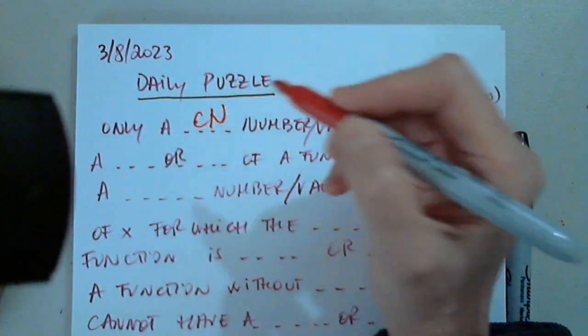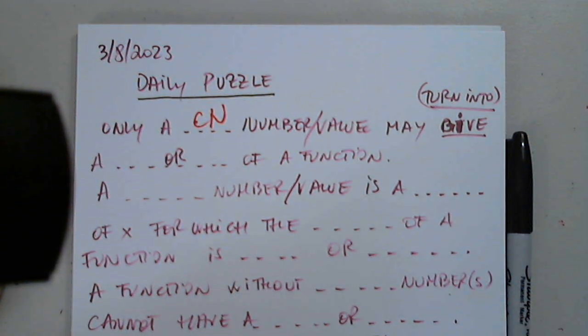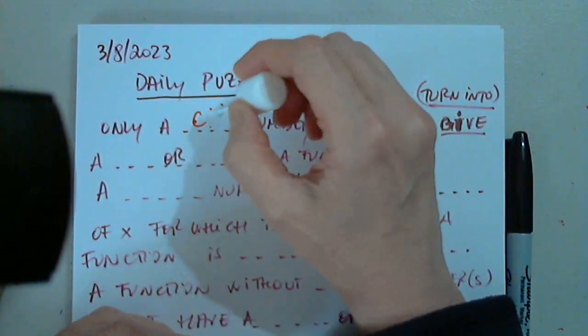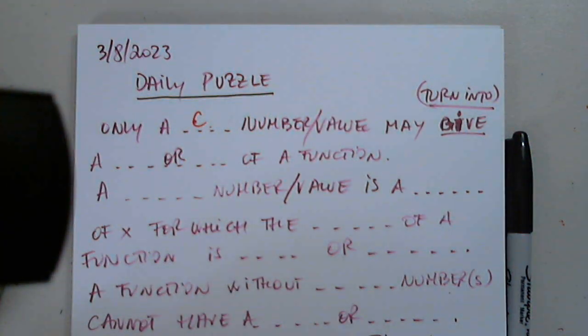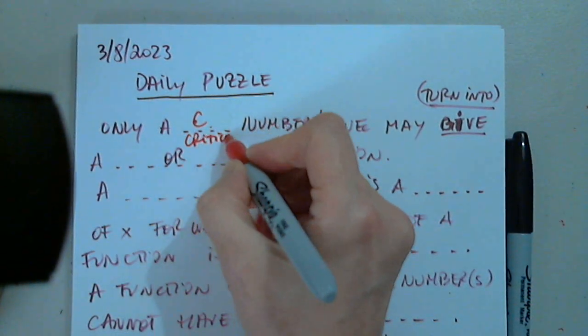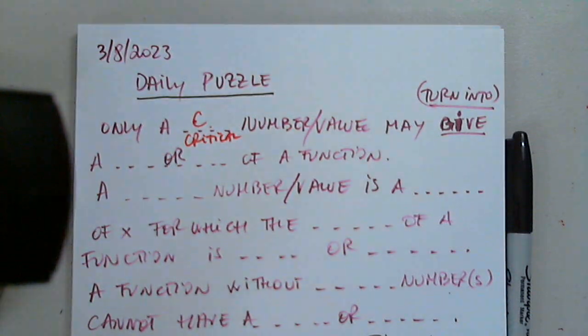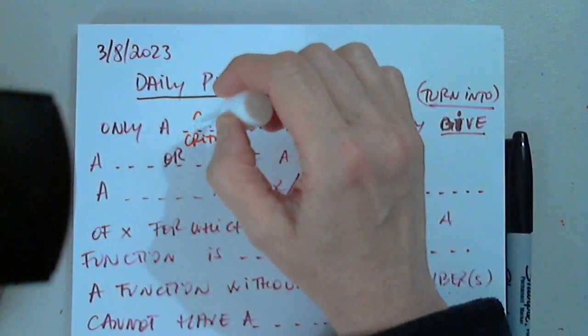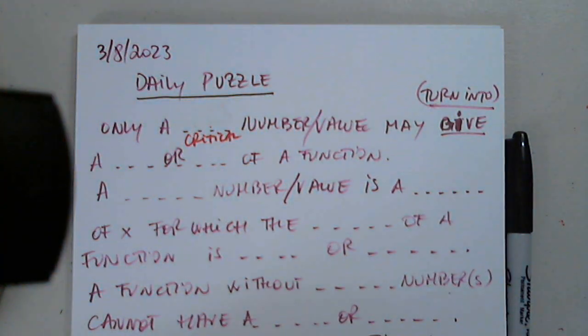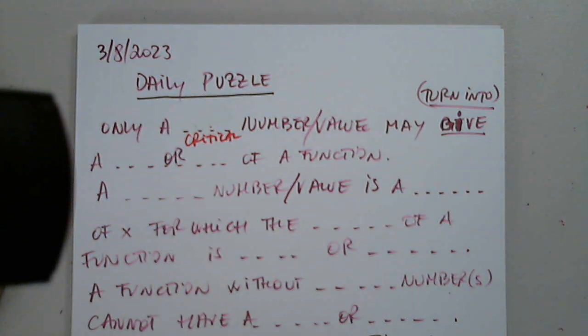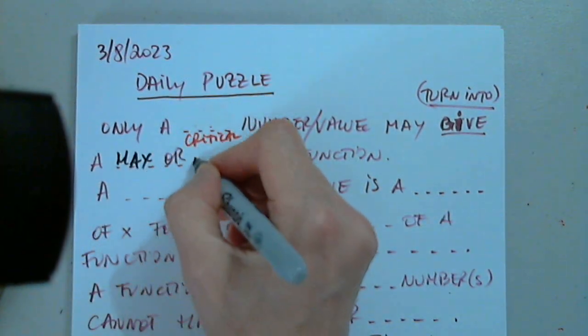Critical number, very good. Oh yeah, you're right, there is no point in writing number twice. Only a critical number. Good. Value may give or turn into a minimum or maximum of a function, of course. Minimum or max, max or min, doesn't matter.